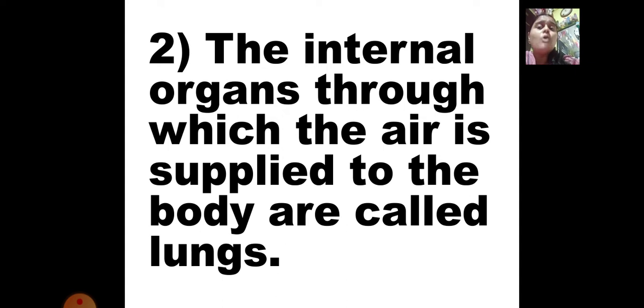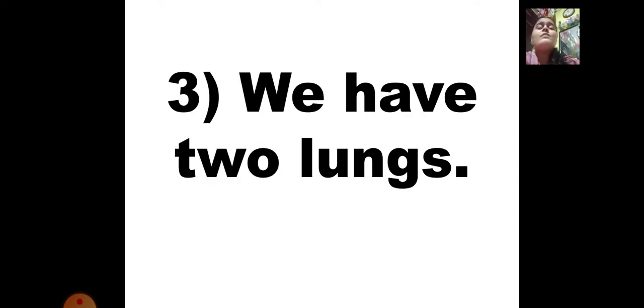The internal organs through which the air is supplied to the body are called lungs. So after we breathe in from the nose, the air goes through the mouth and the throat, and it directly reaches the lungs. And lungs are the important internal organ which supplies air to each and every part of the body. So who is the main part in this? The lungs are the main part which helps us in the breathing process. We have two lungs, very important.